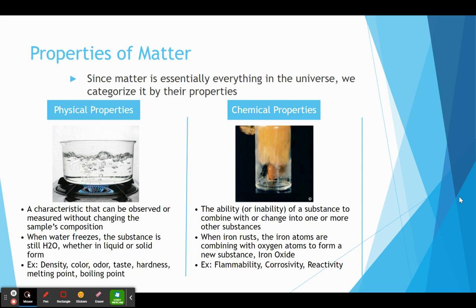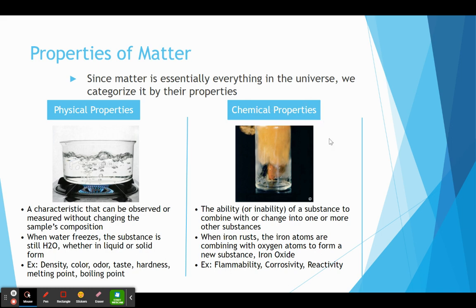So things that are typical physical properties of matter, things that I can observe without changing the substance, are density, color, odor, what smell something has, how something tastes. Even though we don't taste things in chemistry, that is an observation that could be made about something. Its hardness. So how hard is it when I apply pressure to it? What's its melting point? What's its boiling point? What's its freezing point? So when you're trying to evaluate whether or not something is a physical property, ask yourself, does me observing this change the substance? Okay. If it does, that means we have what's called a chemical property.